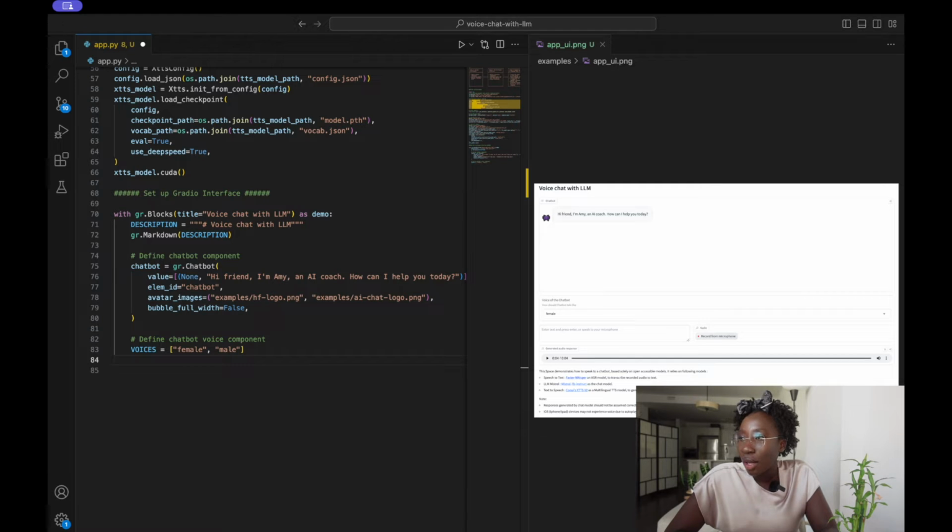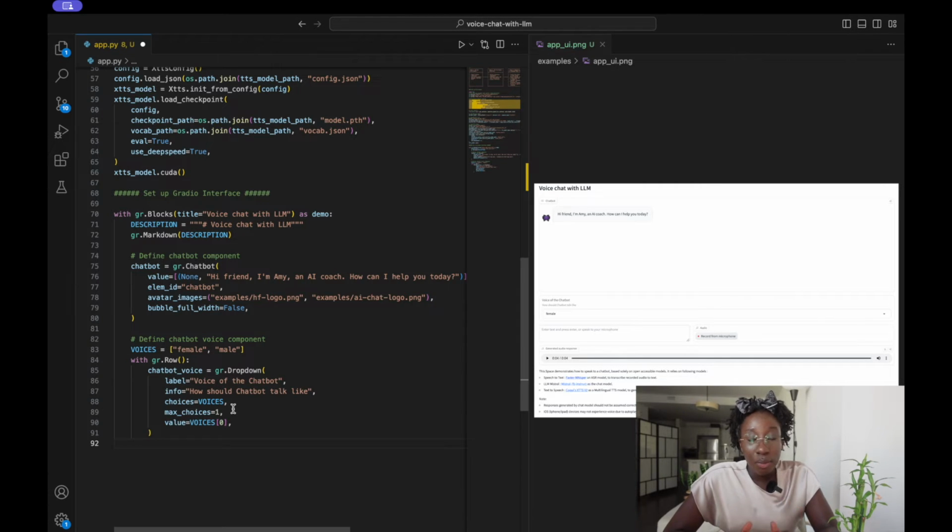So we will then define our drop-down menu chatbot voice components. We'll call it the drop-down radio components. Our label, as you can see, would be voice of the chatbots. We'll add some info that would say, okay, how should the chatbot talk like? Our choices would be voices, either male or female. We can only choose one choice, and the default value would be the female voice.